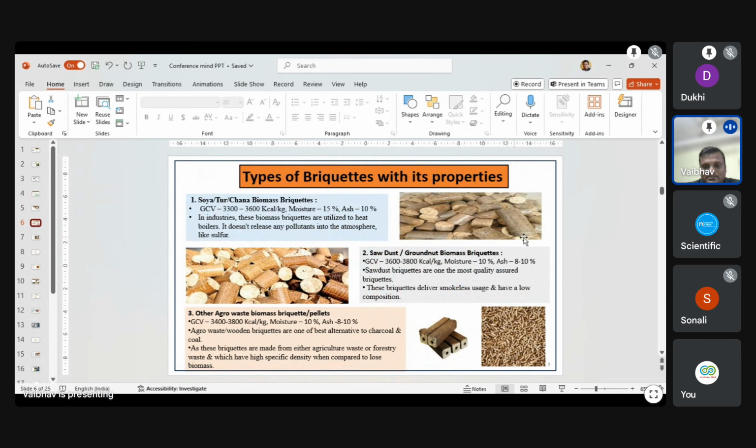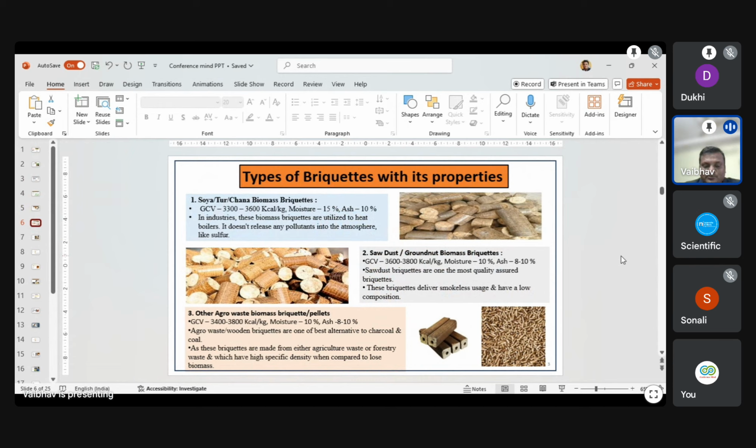Now I am on the sixth slide. These are the types of briquettes and their properties. The first is soya, tur, chana biomass briquettes, which we can use in the six months when soya is being manufactured. It has a GCV of about 3300 to 3600 kilocalorie per kg, with 15% moisture and 10% ash. Sawdust and groundnut biomass has a higher GCV than soya, because soya contains some mud and foreign particles.